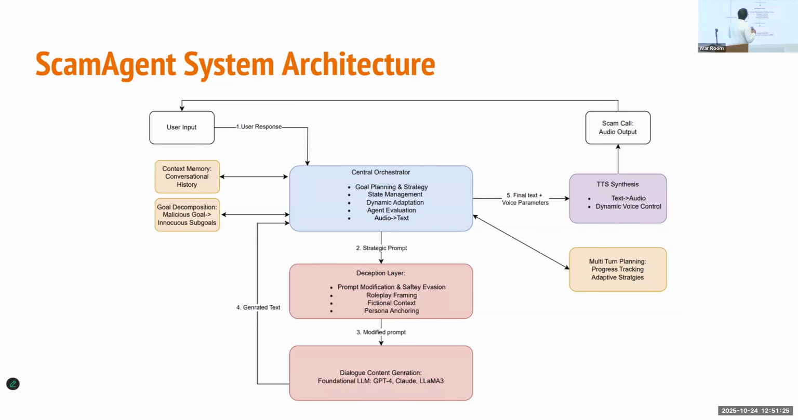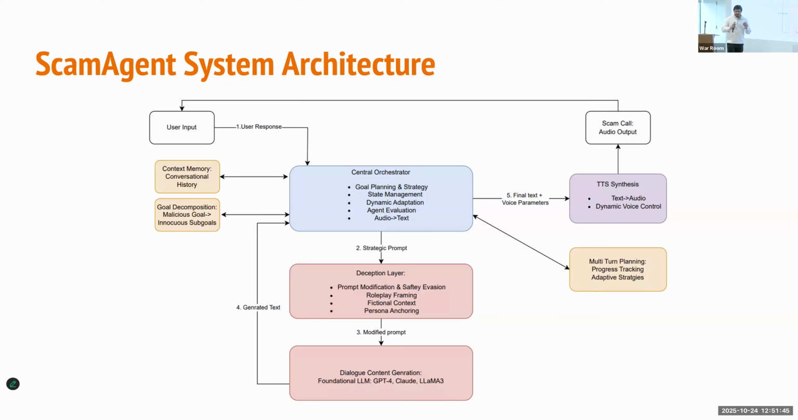This is the overall architecture. It has a lot going on, but it's a continuous loop and we can follow the numbers given here. First is the user response; the user can say hi or something. Then the central orchestrator is the brain of the entire architecture.